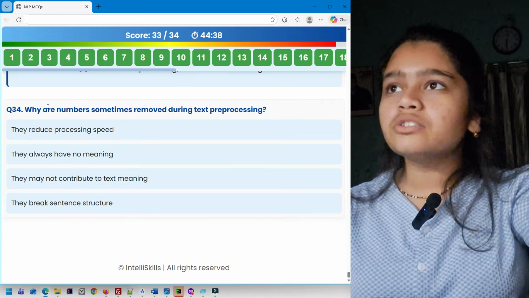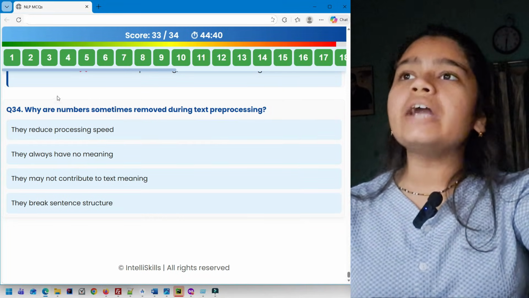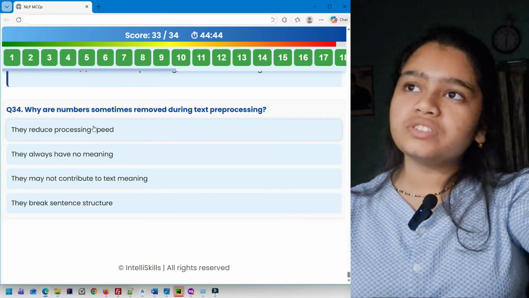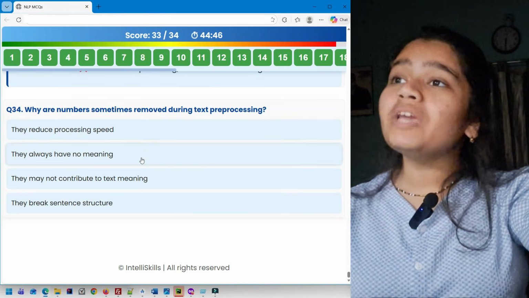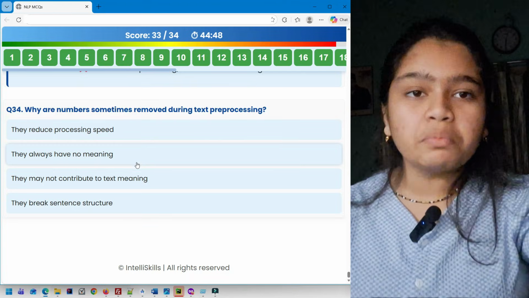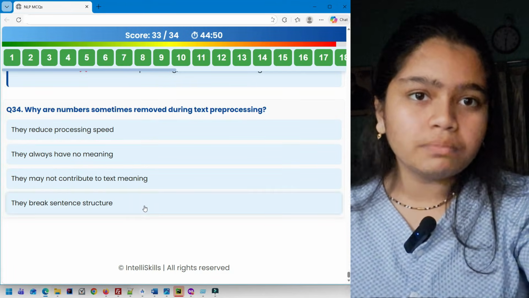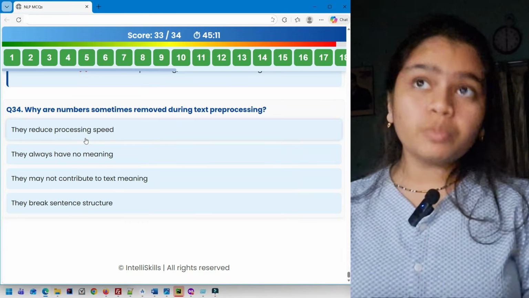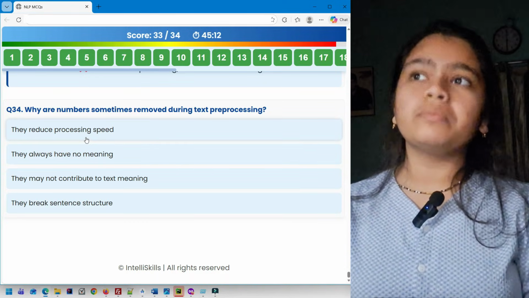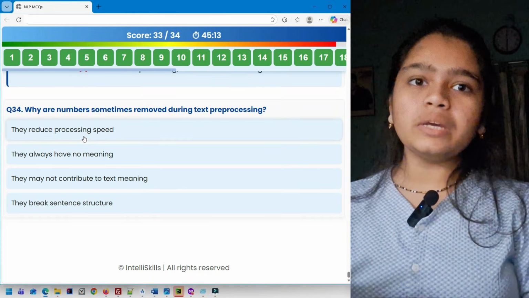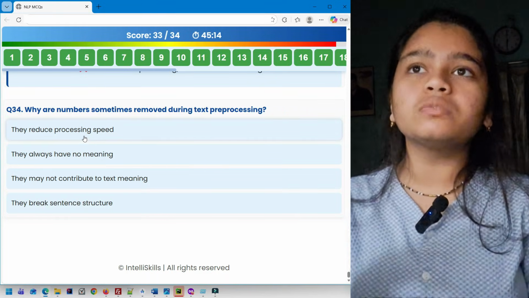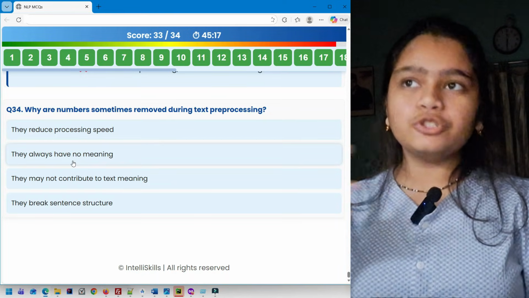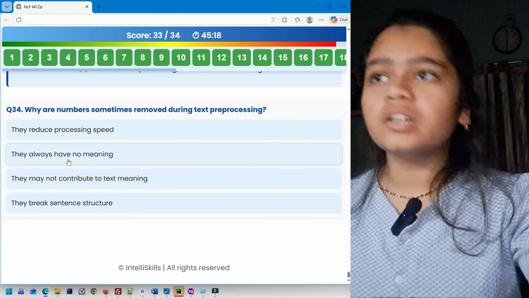Here you get the last question, 34. Why are numbers sometimes removed during text pre-processing? They reduce processing speed, they always have no meaning, they may not contribute to text meaning, they break sentence structure. They reduce processing speed. Actually, removing numbers can increase the speed, because the fewer things you have, the more efficient and speedy the task will be, right?